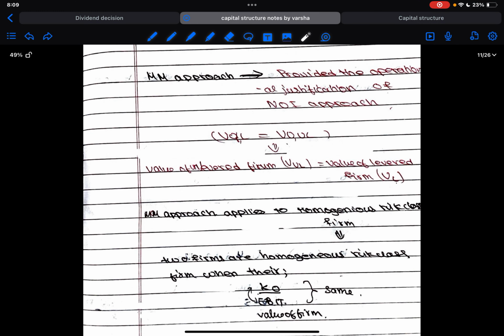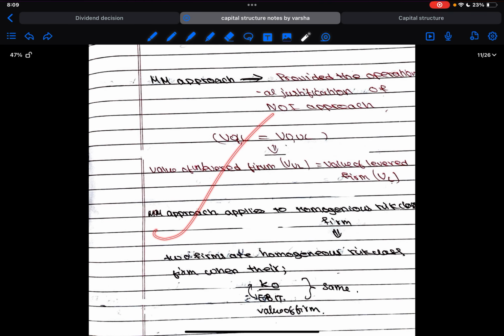So what is the behavioral justification given here? Value of unlevered firm will be equal to value of levered firm. Why is it so? Because an unlevered firm will not have any debt at all. It will only deal in equity. Now when it comes to a levered firm, they'll have debt also, equity also. Since they have debt, they'll have to pay fixed charges. So this increases the risk. So risk is increasing, equity shareholders will expect the return also to increase. So that's how it works. Okay. So you can make a note of this.